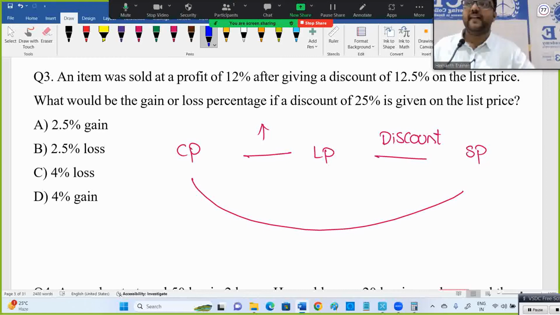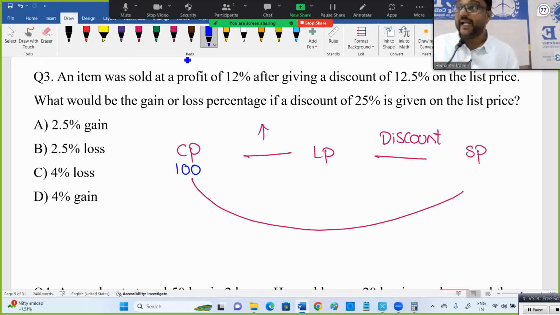Now, sir, in the question they didn't give any values. The beauty in the percentages topic, profit and loss, simple interest, compound interest is that when values are not given, you can assume and proceed. You can assume labeled price, or cost price, or selling price, anything. But assume only one. I am assuming cost price. You may assume labeled price, still the answer will be the same. The values internally will differ, but at the end the answer will come the same.